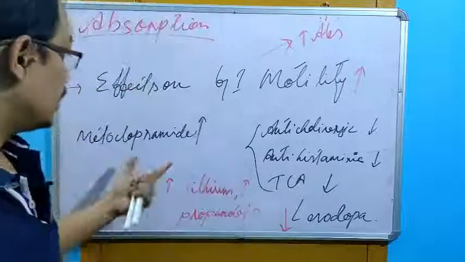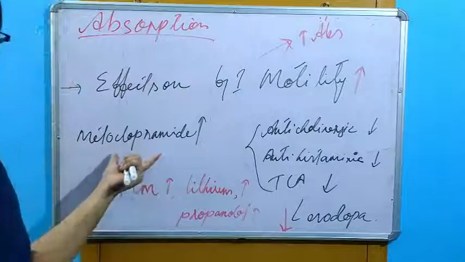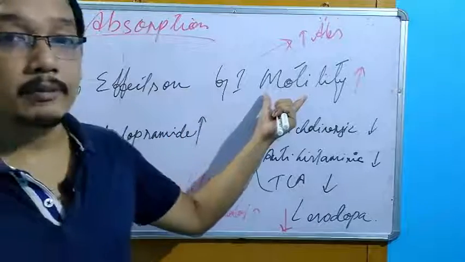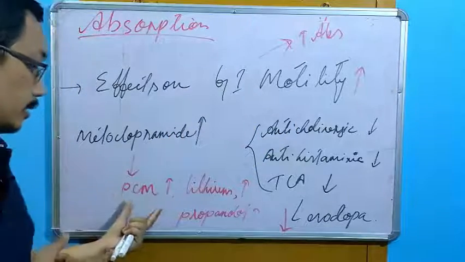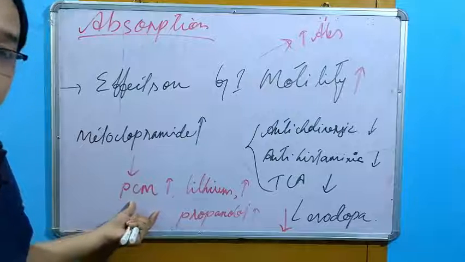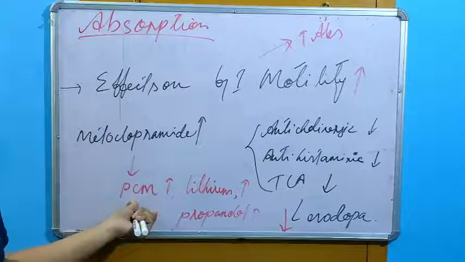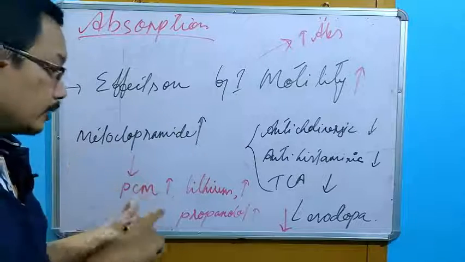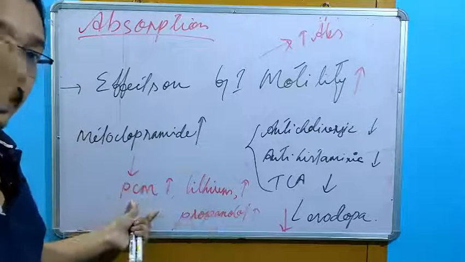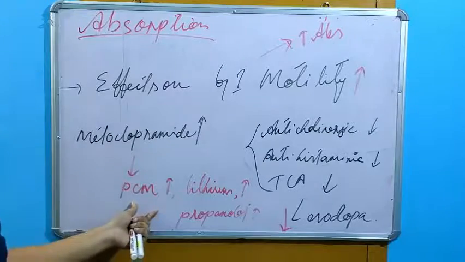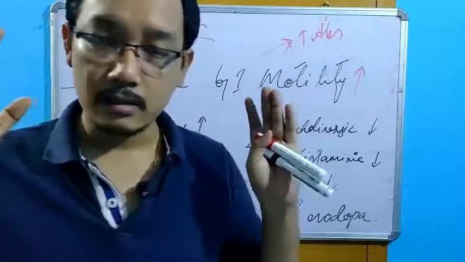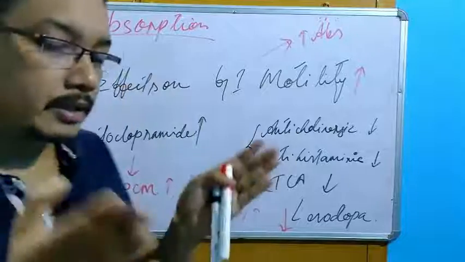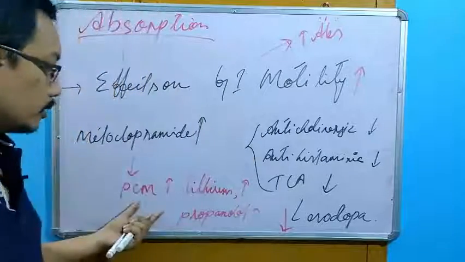But because of metoclopramide, there is an increase in the GI motility, so we can say that paracetamol absorption is increased, which is beneficial. This is a beneficial interaction. Remember, paracetamol absorption is increased. That is why, if the patient is having a migraine problem, it can work properly.